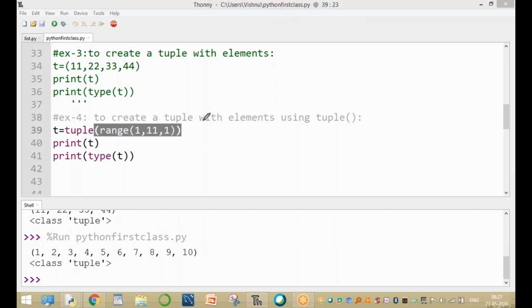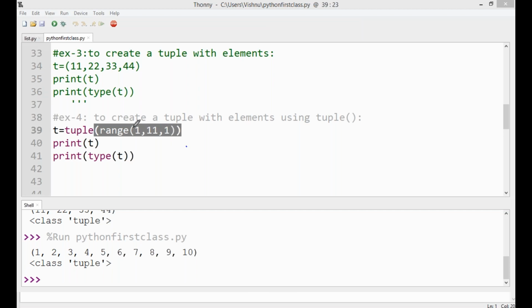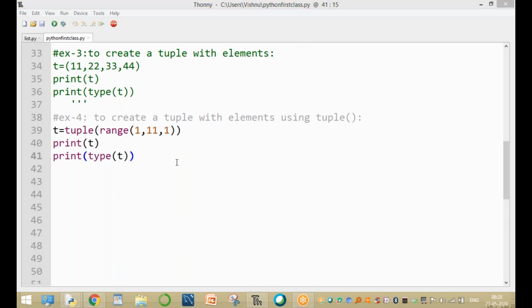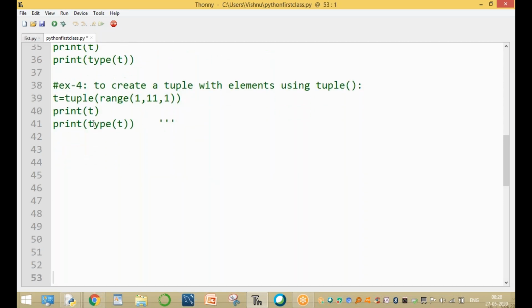The range function is used to define the starting value as 1 and the ending value as 11, and specify the step value equal to 1. That is called creating a tuple with values 1 to n. Clear, guys? Now we have created a tuple with elements using the tuple inbuilt function. Okay, clear. And the next one, another example.